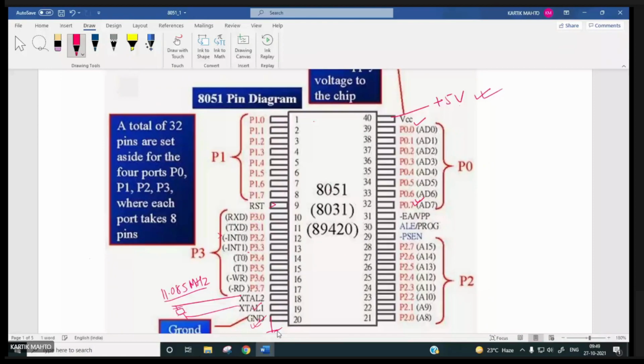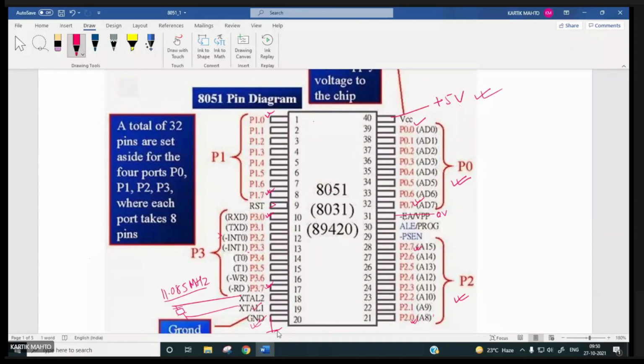Next, 4 IO ports: P0.0 to P0.7, P1.0 to P1.7, P2.0 to P2.7, then P3.0 to P3.7. So these 32 pins either can be used as IO ports, or when the external access pin is connected to 0 volt, then this port 0 will be used as AD0 to AD7, the multiplexed address data bus, and port 2 will be used as A8 to A15, the higher order address.